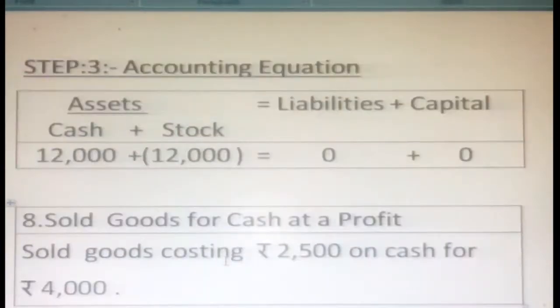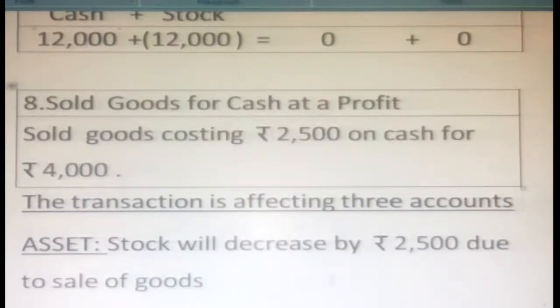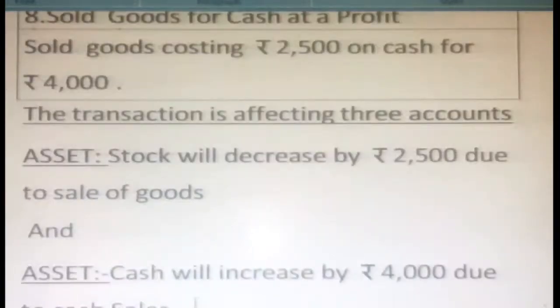Now go for the 8th transaction. Sold goods for cash at a profit. Here we sold goods for cash at a profit. Goods costing 2,500 were sold for cash, for how much? 4,000. So what is affected here? Three accounts. The first one is stock. As we know, stock will decrease by 2,500 due to the sale of goods. Goods are moving out. We sold goods for cash, so our stock is reduced by 2,500. Similarly, our cash is increased.